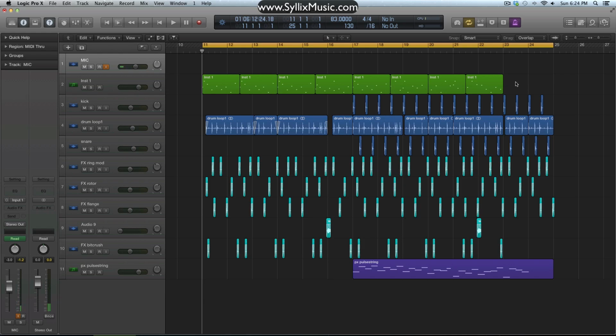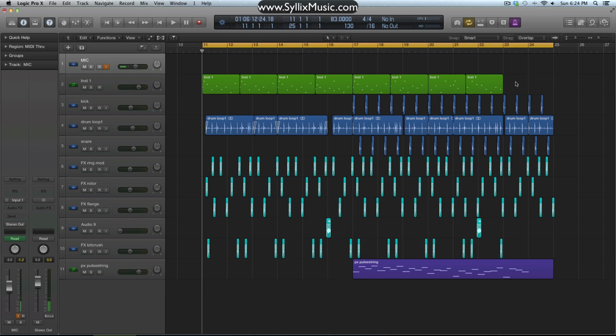Silex here. So, as you can all see, I'm now working in Logic Pro X. I upgraded about a week ago and I've been absolutely loving it since. I like the new color scheme. I think it's a lot easier on the eyes. I think it's a lot more modern looking.